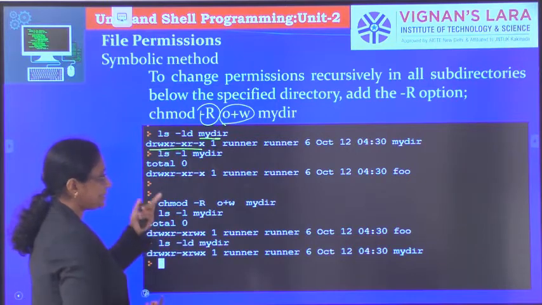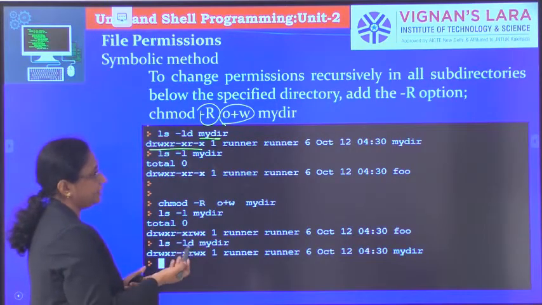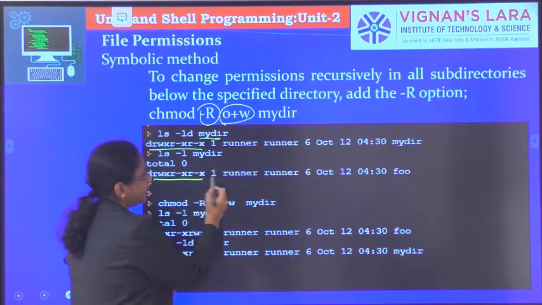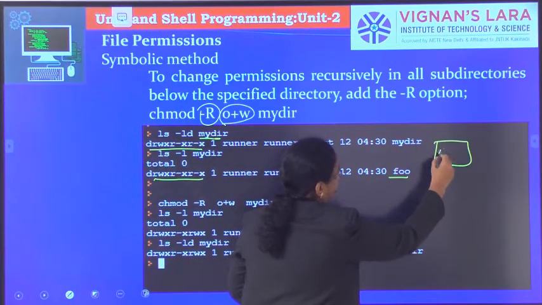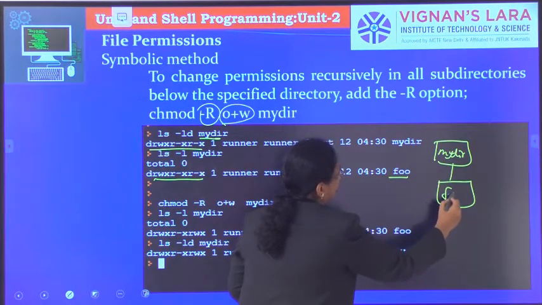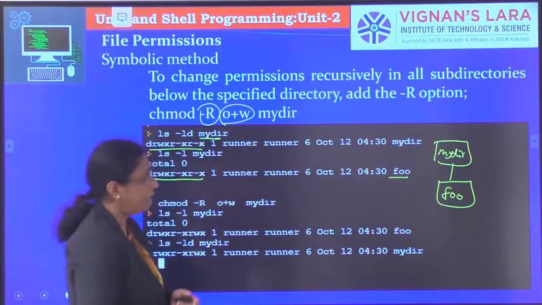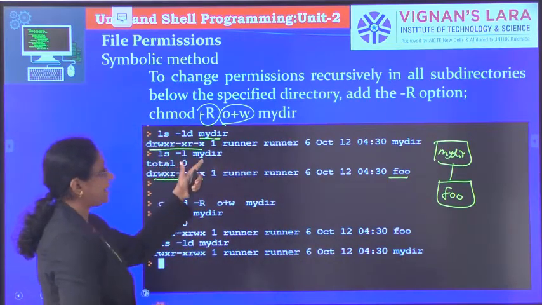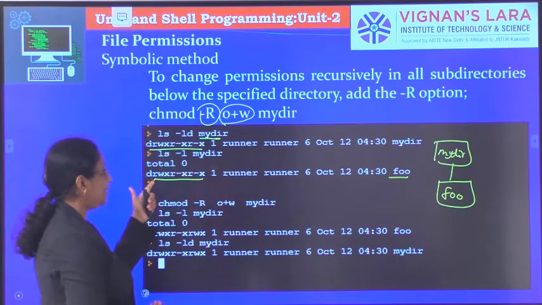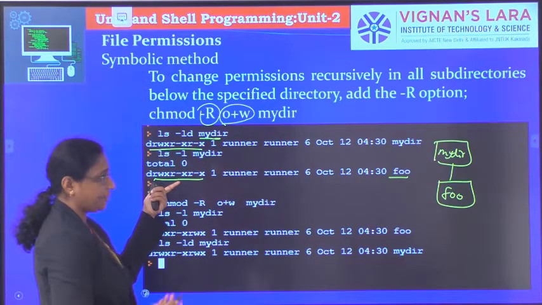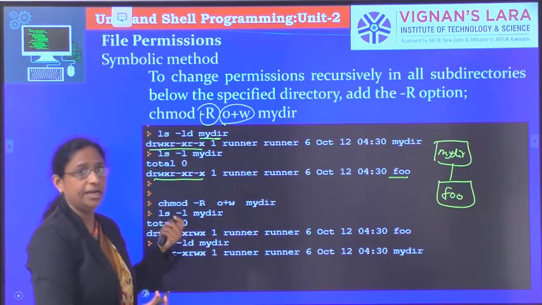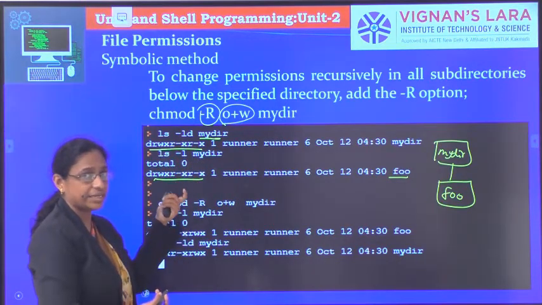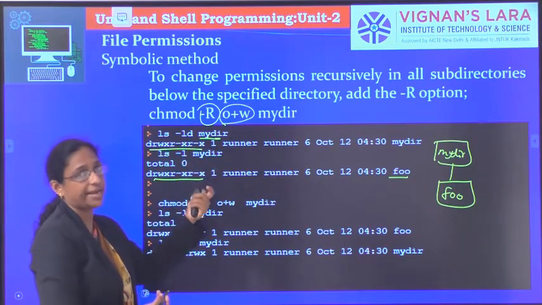Okay, so in this main directory, we have another directory called mydir, my directory. In this mydir, I have another subdirectory called foo. When I say ls -l mydir, you will get a list. It lists all the files and subdirectories that are present in this mydir.